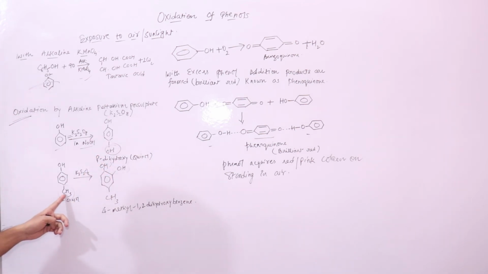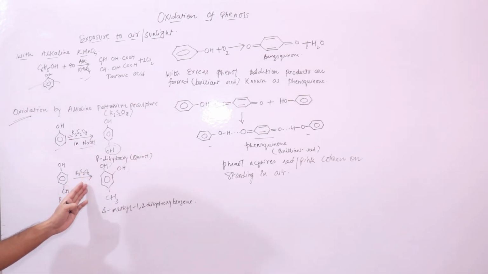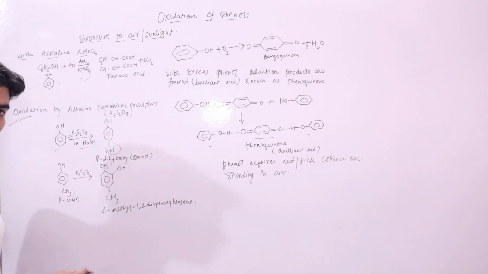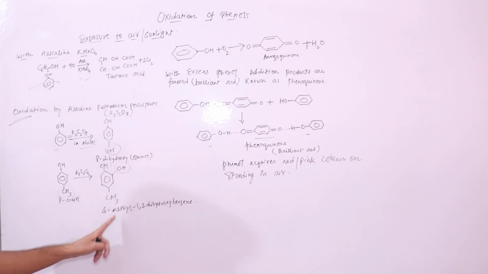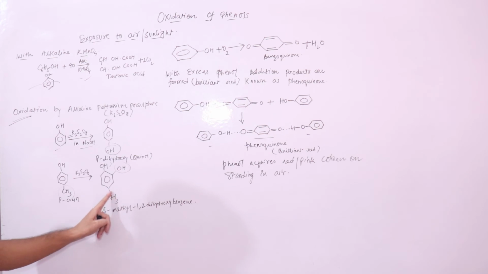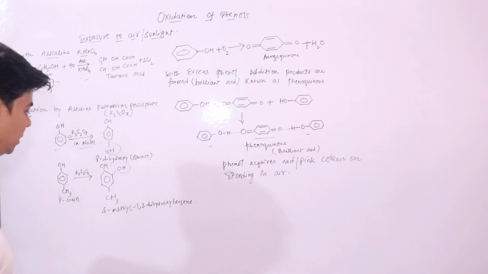Now suppose this para position is occupied, as I said earlier. You can see you have a methyl group, and when you have OH and methyl group, we call this compound para-cresol. In presence of potassium persulfate, it will introduce an OH group this time at the ortho position, because para is occupied, to form 4-methyl-1,2-dihydroxybenzene. You should know how to name these compounds by numbering, by the IUPAC system.